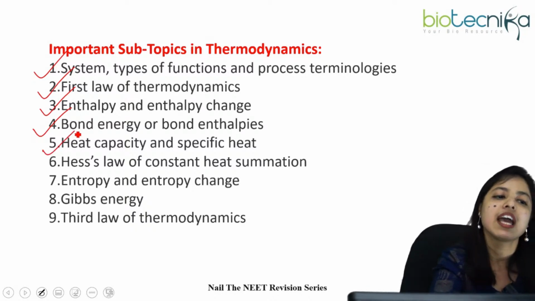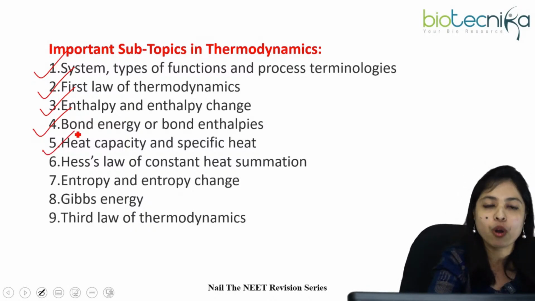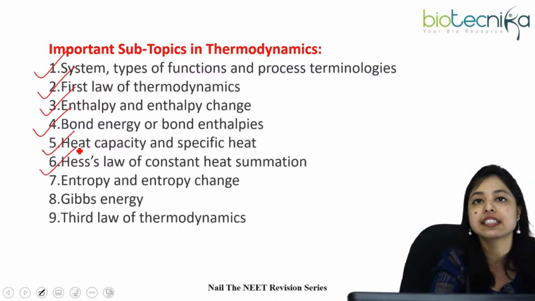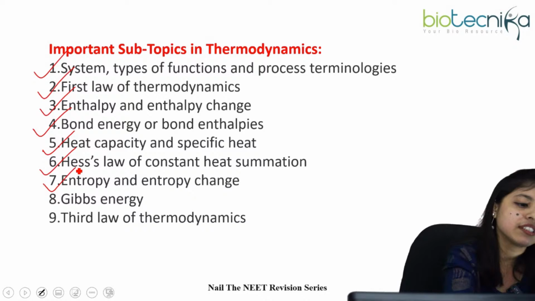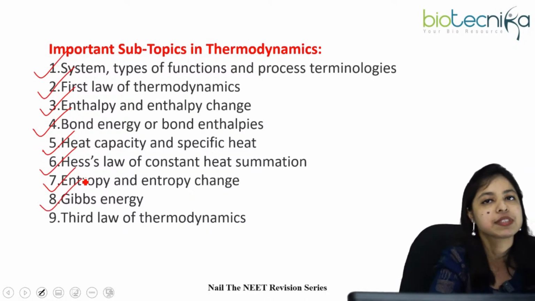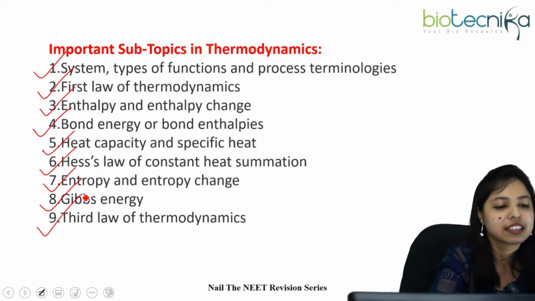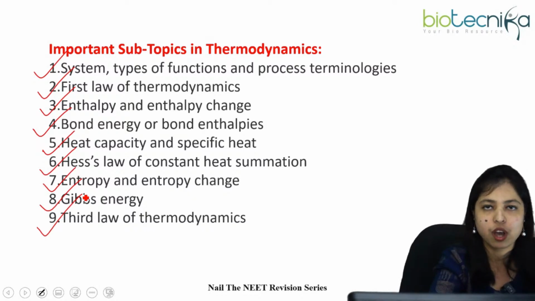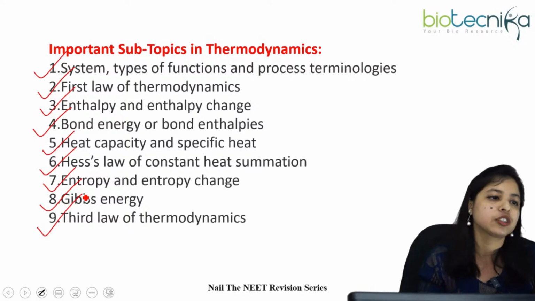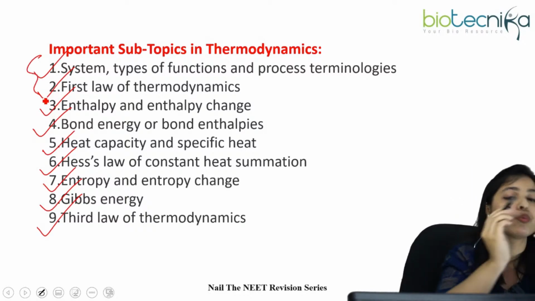Number 5, heat capacity and bond enthalpies. Number 6, Hess's law of constant heat summation. Number 7, entropy and entropy change. Number 8, Gibbs energy. And number 9, third law of thermodynamics. It's not possible in this small time to cover everything, so I will start with 1 and 2.